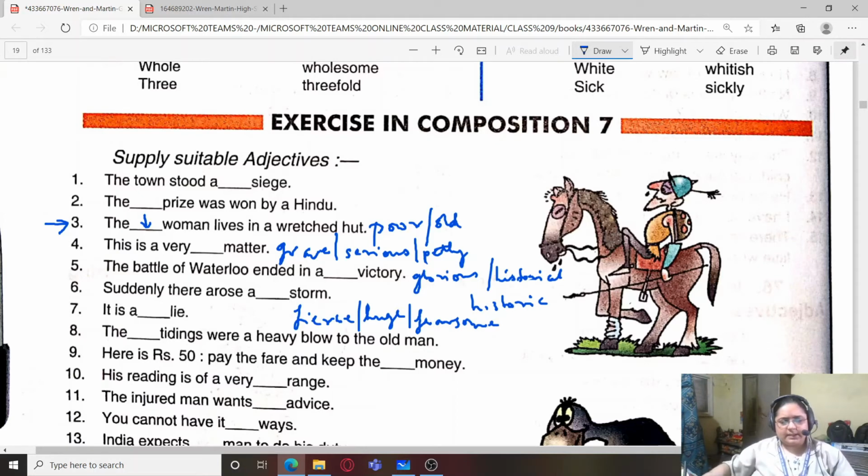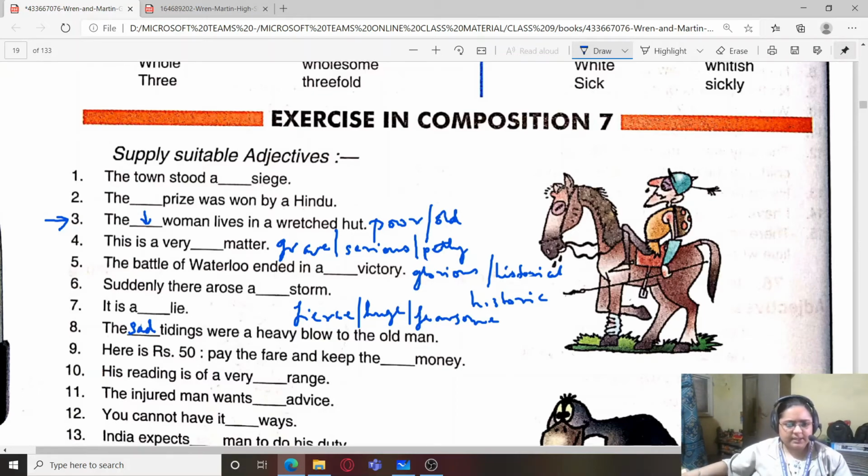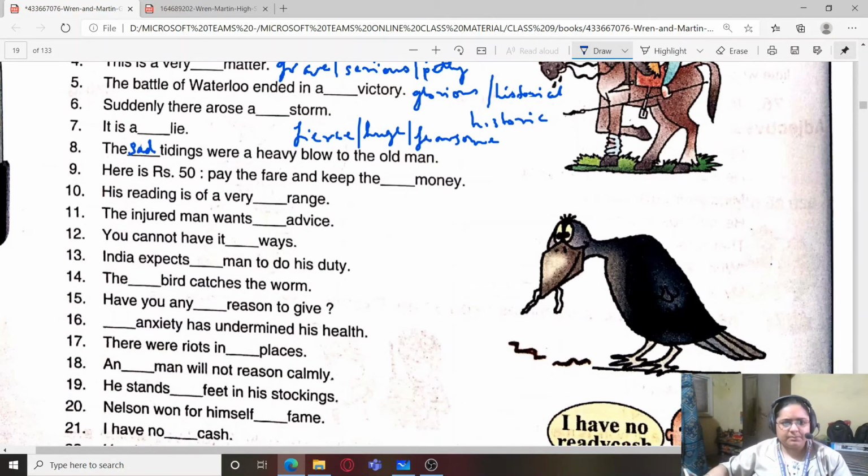Next is the dash tidings were a heavy blow to the old man. The sad tidings were a heavy blow to the old man. Here is rupees 50, pay the fare and keep the, what money? Usually we say keep the change. So keep the remaining money.